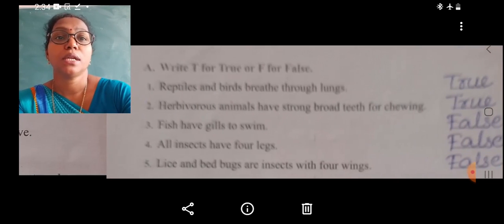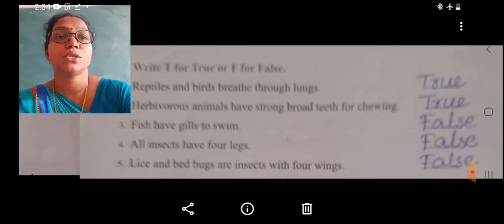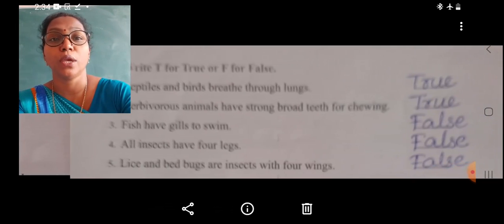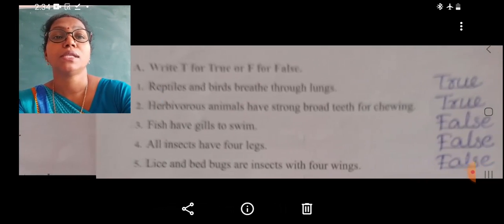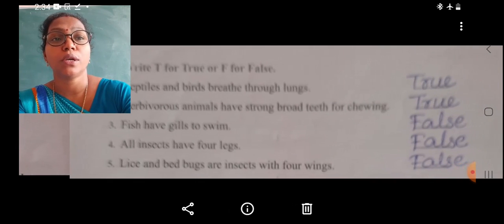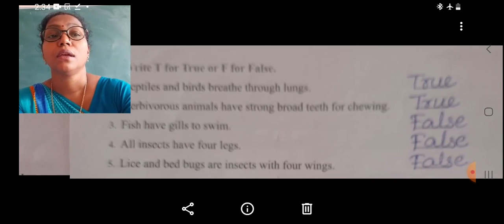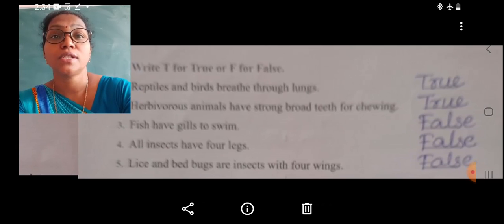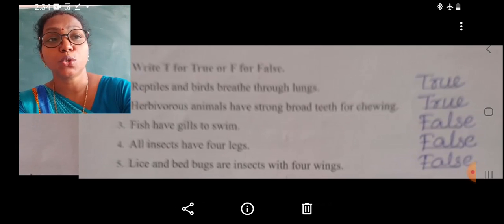Now second question, the herbivorous animals have strong broad teeth for chewing. That is correct statement. So the answer is true.